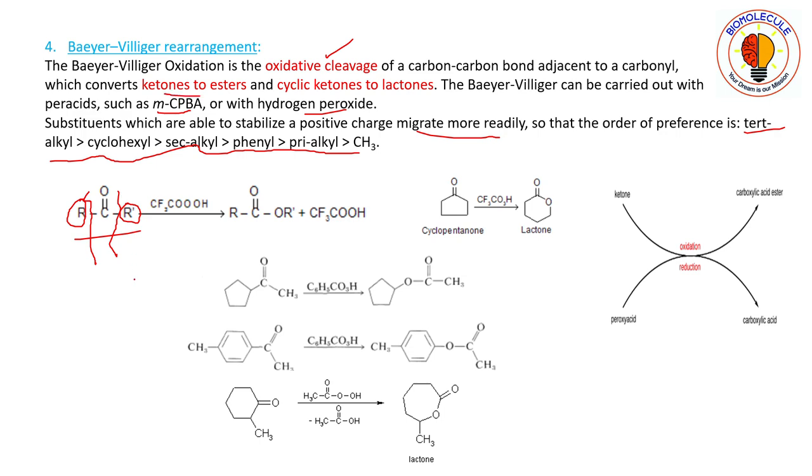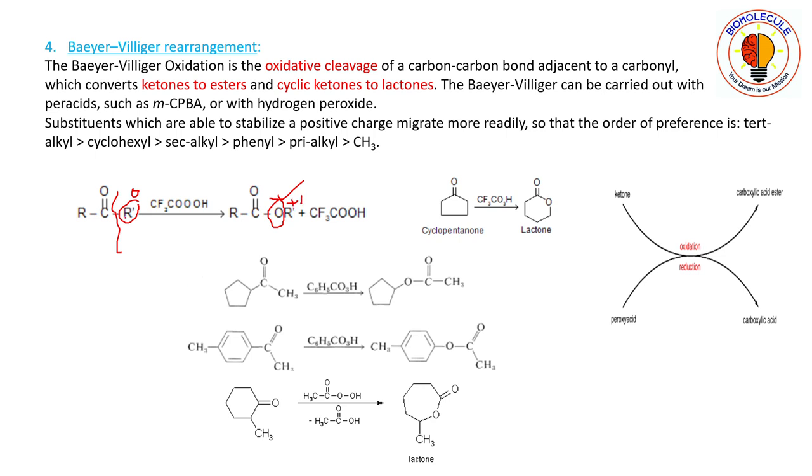You just cleave this one, and you have to decide which bond will get cleaved. You just simply insert one oxygen atom into it. Okay, suppose here this bond gets cleaved. That means you just put one oxygen atom into it. So see here, this alkyl group previously was in zero oxidation state, and now because of this oxygen it is in plus one oxidation state.